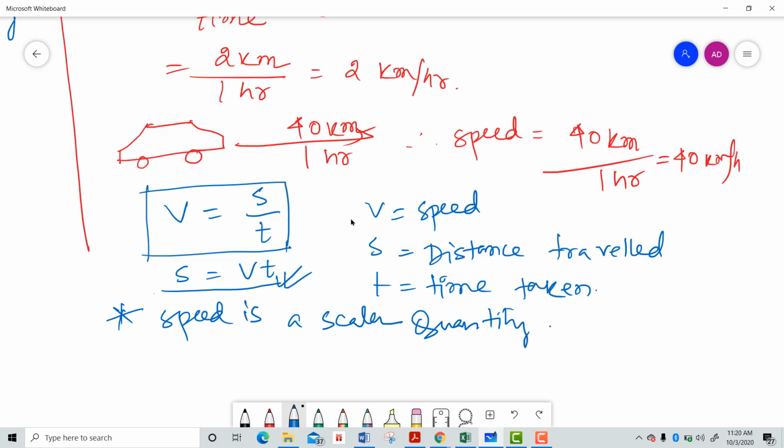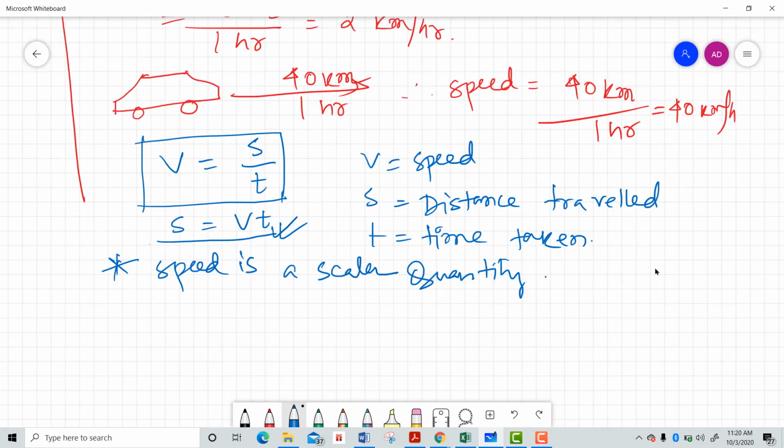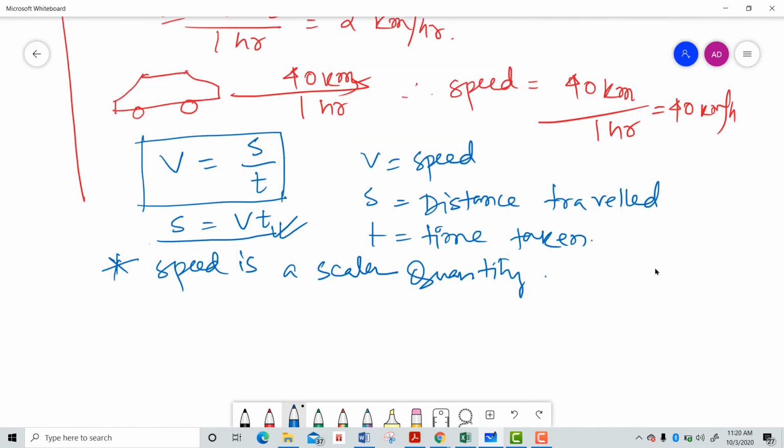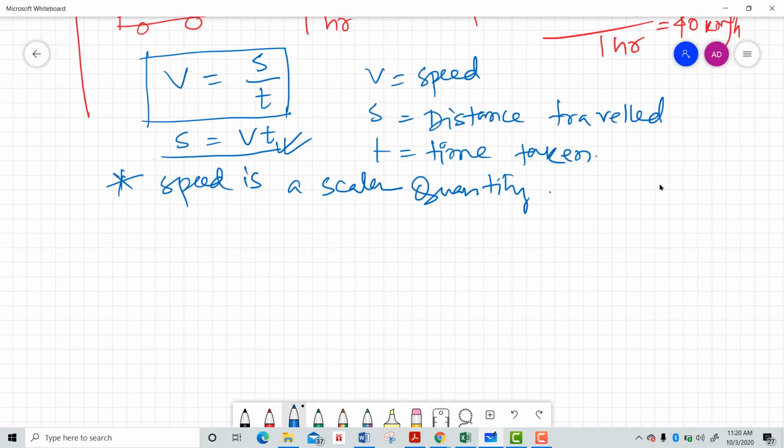Remember those expressions, okay? Now, if I give you an example and you have to find the speed, let's see whether you guys are capable. I hope you can do that. That means one question can be asked in your exam.